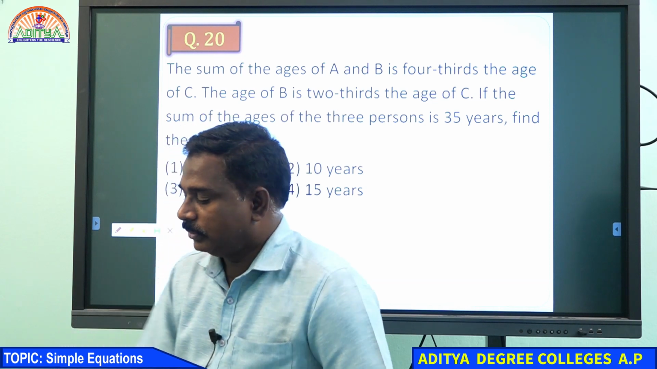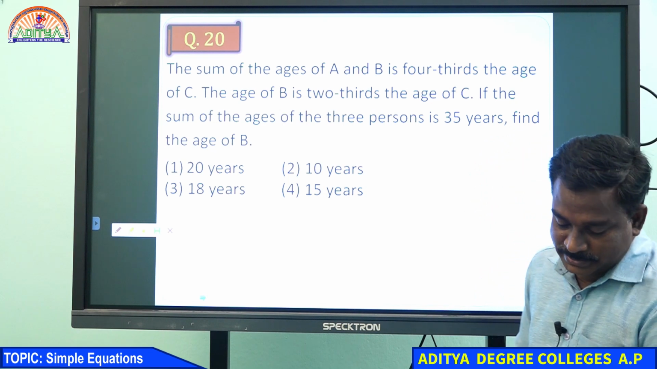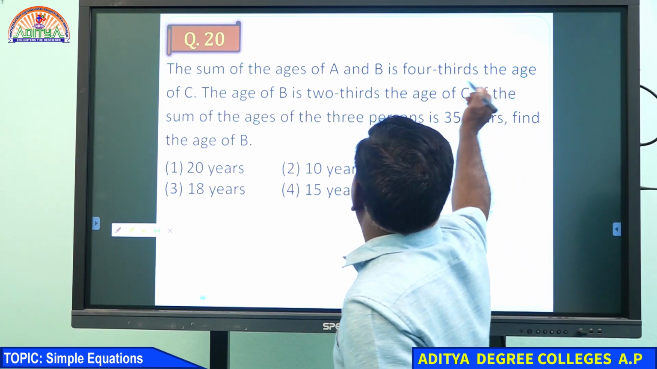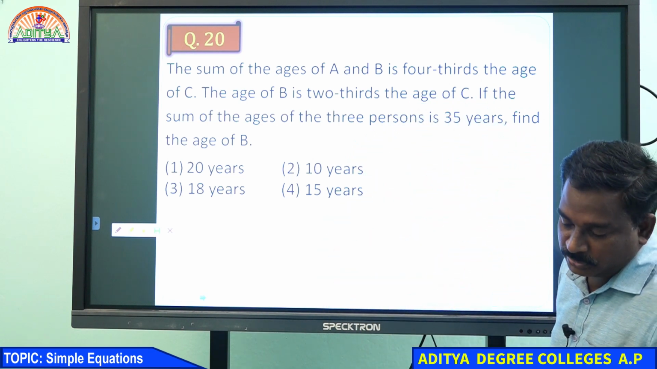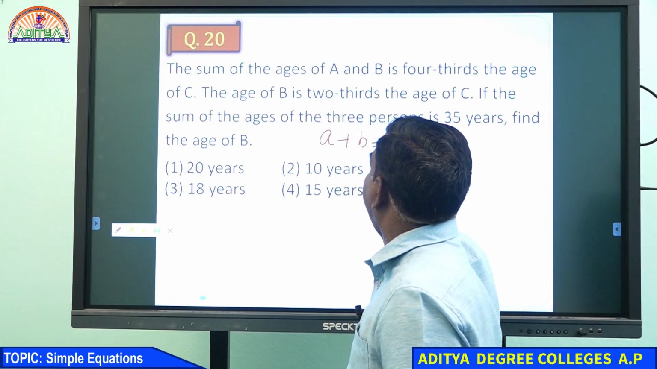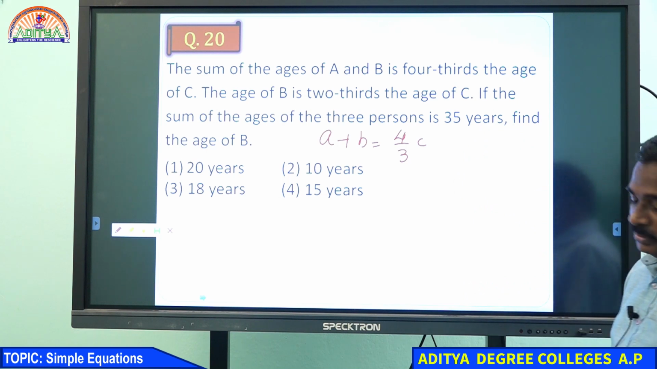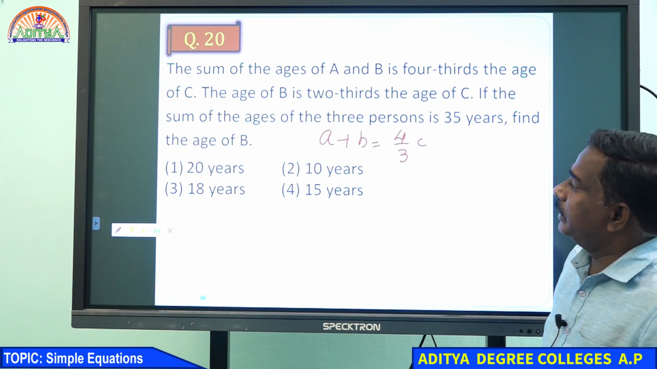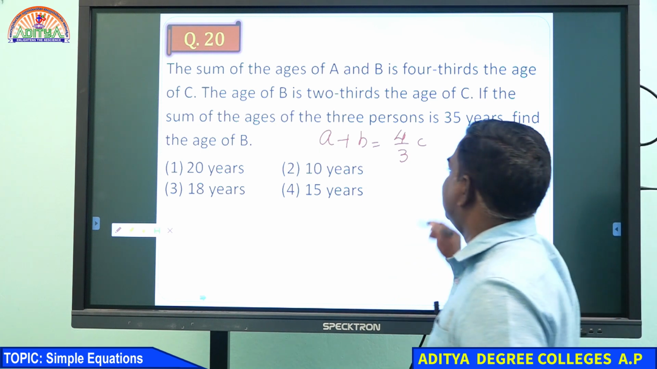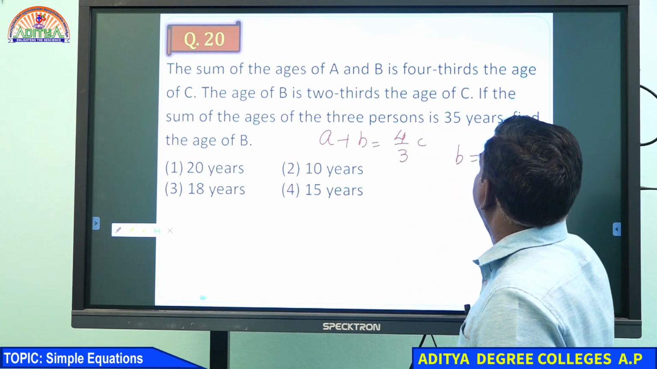Very good. The sum of the ages of A and B is 4/3 of the age of C. Which means we can write A plus B equals 4/3 of the age of C. That is the first equation. What is the second part given? The age of B is 2/3 of the age of C.